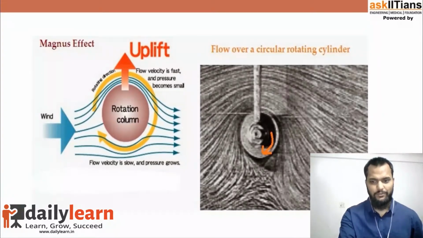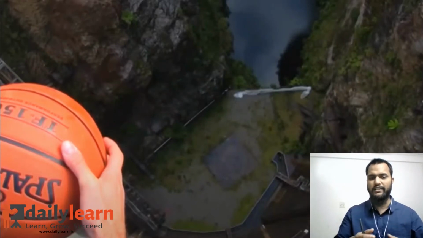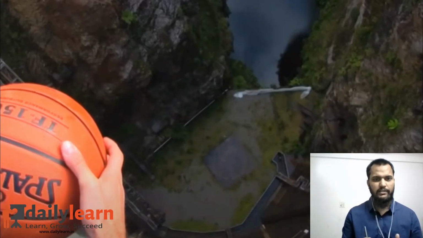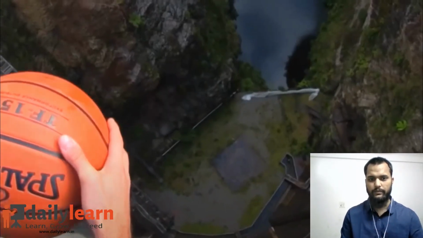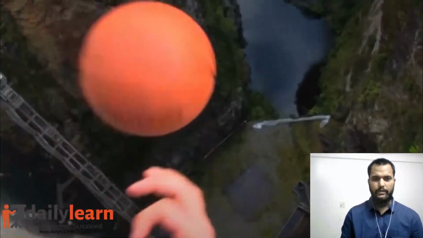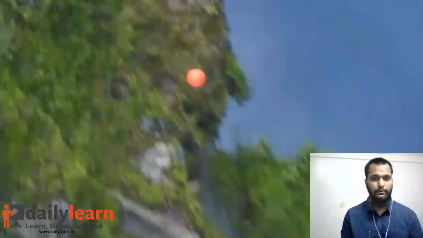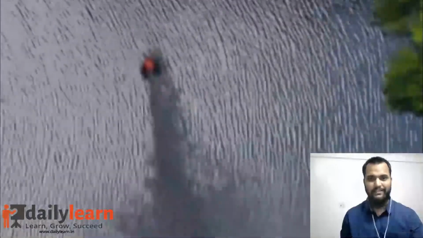Okay, let me show you that. Now you have another example. Here a ball is spinning about its own axis. So as I explained earlier, a spinning of the ball causes a pressure difference. Okay, and this pressure difference deflects the ball. Now look at the motion of the ball. Here it goes, it deflects away from you because of the force due to the pressure difference. You can see it goes away from you, right?